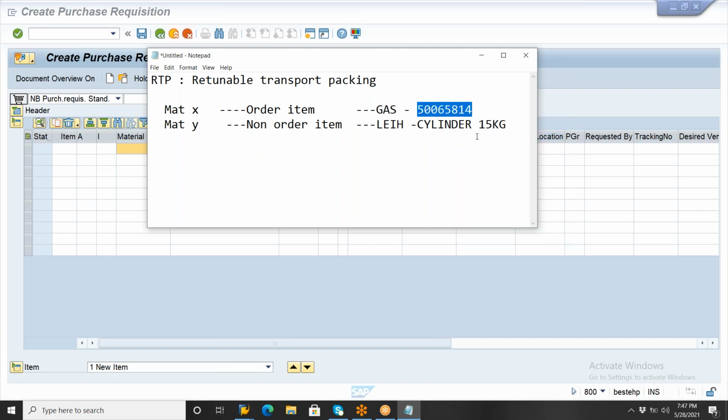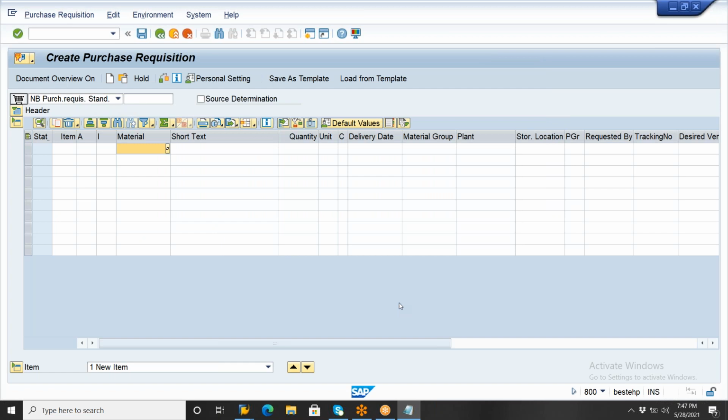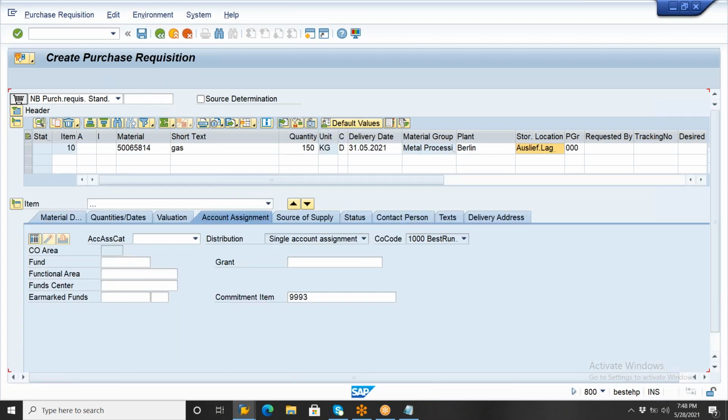Each cylinder capacity is 15 kg. So now 15 into some 10, total 150 here. So enter the material. You are requesting the vendor, I require 150 kg of gas here. Now enter the plant here and enter the storage location here. Now click on message during check here.